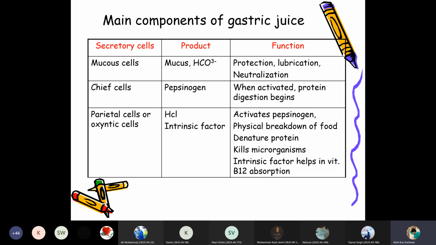So these are the main components of the gastric juices, the main products secreted from the secretory cells. The mucous cells, chief cells, parietal cells, and oxyntic cells are producing products like mucus, bicarbonate, pepsinogen, hydrochloric acid, and intrinsic factor.